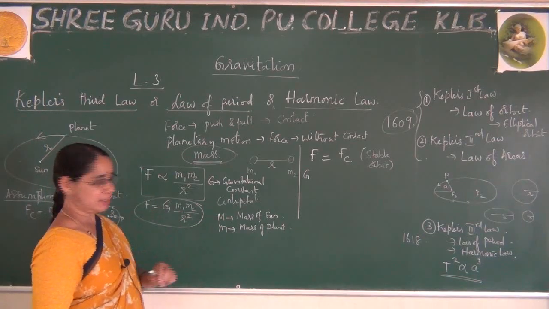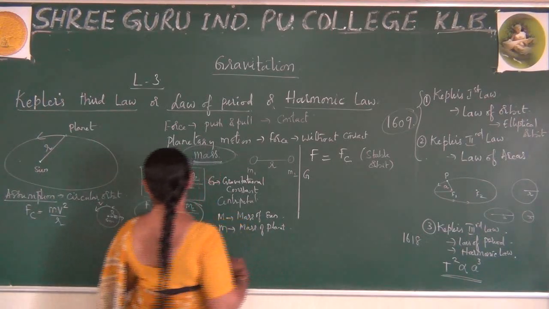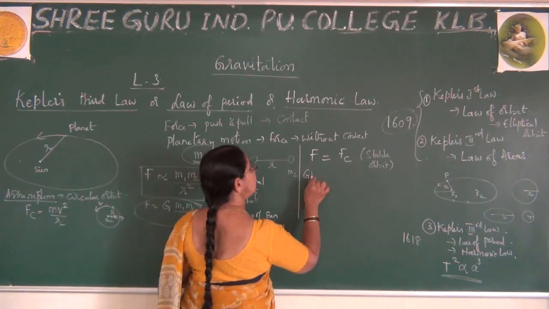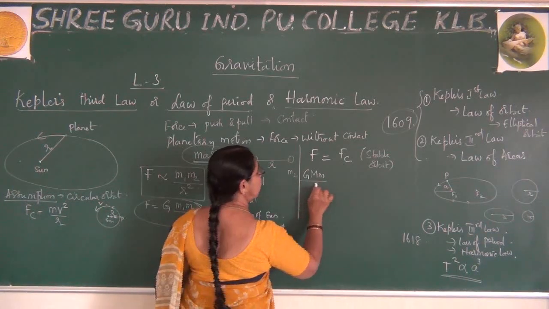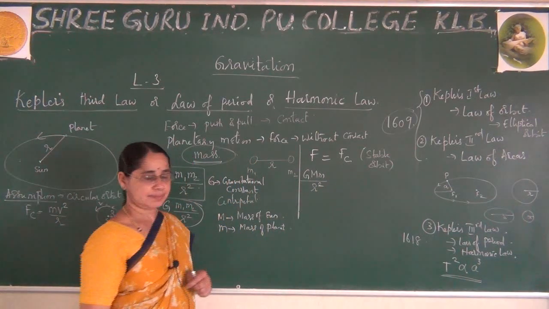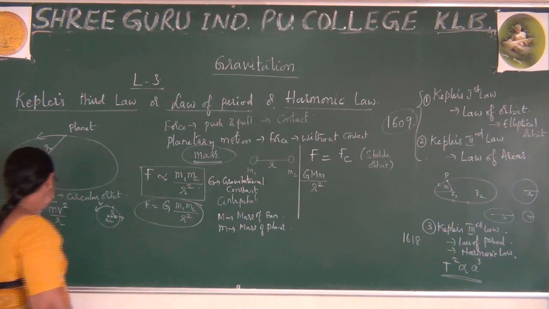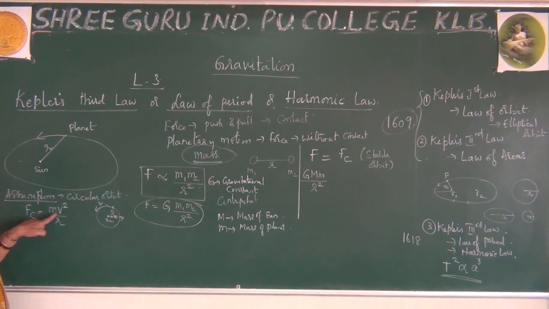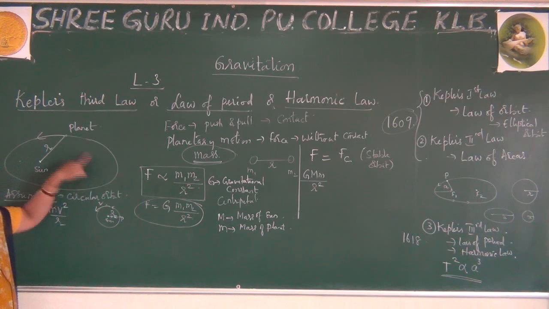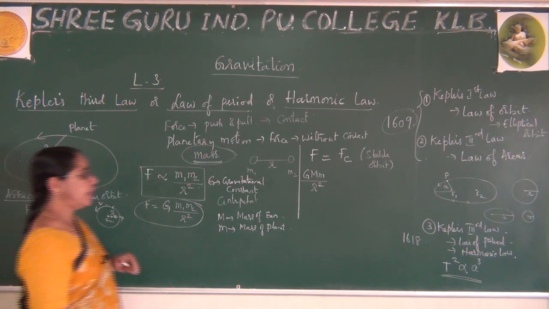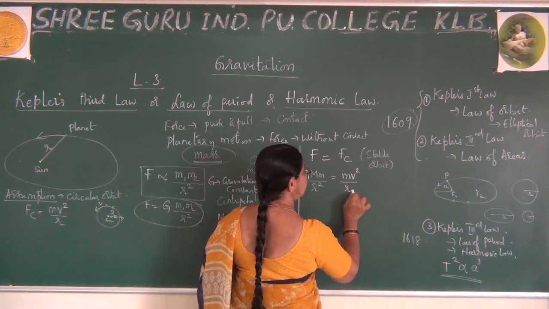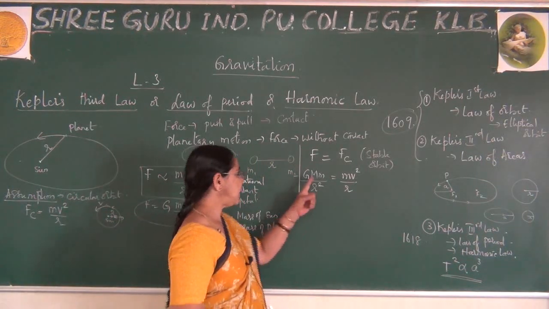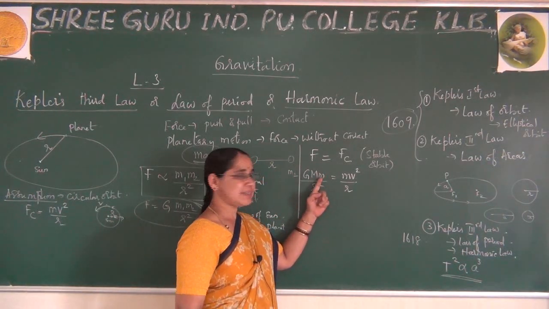According to these two conditions, what do I write? F is equal to G capital M small m by r square. Now you already know this is the centripetal force, where m is the mass of the planet, the one planet revolving around the sun. Therefore, I rewrite this as m v square by r. And you know this capital M is the mass of the sun, small m is the mass of the planet.